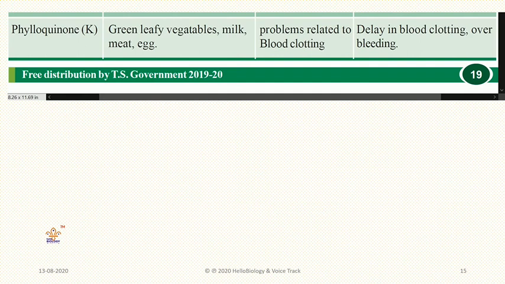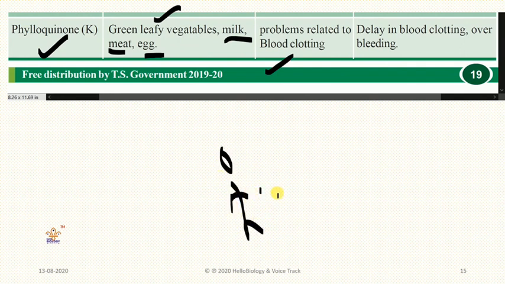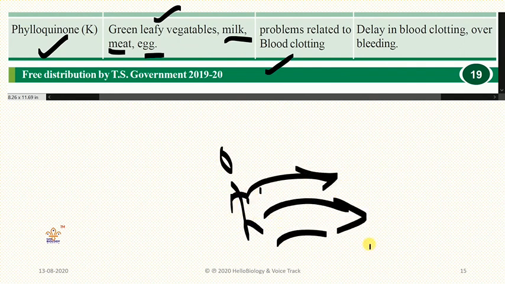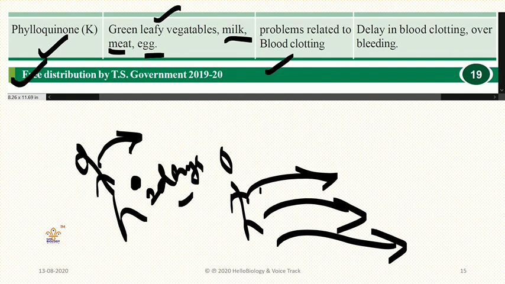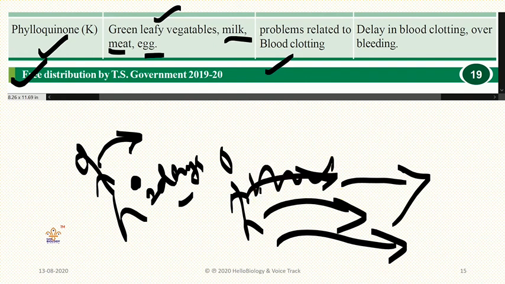And the last one, phylloquinone, is most important. It is present in eggs, milk, green leafy vegetables, meat. And problems related to clotting occur. So if you get an injury, a huge amount of blood will go out very fast. But in some other persons, blood loss will be little, and in that area a black mark will form very easily, very fast, within 2 days. But in persons who are not taking proper phylloquinone, the blood loss will be huge, and due to that the blood cannot clot. So these are the effects.